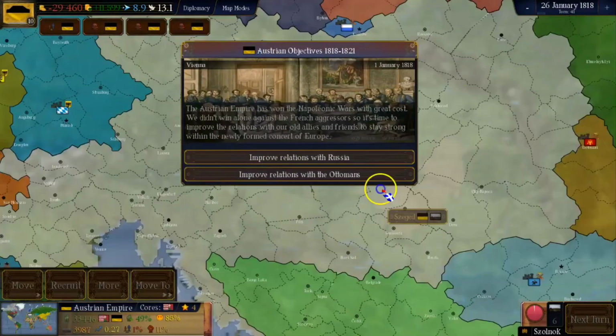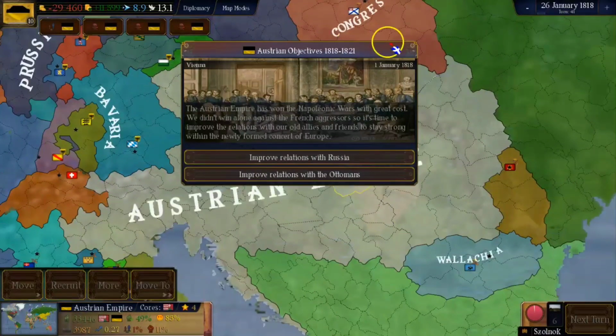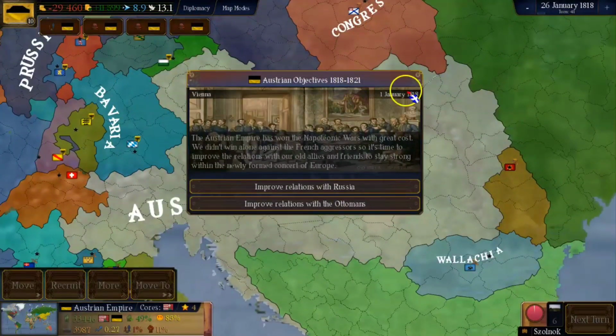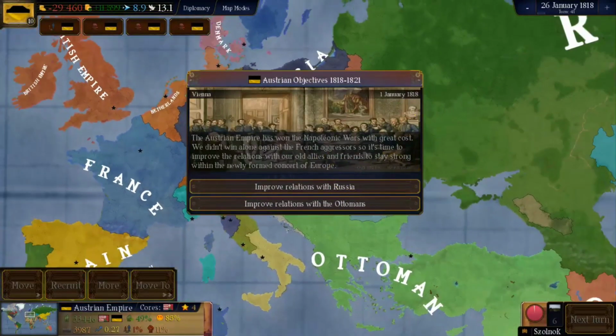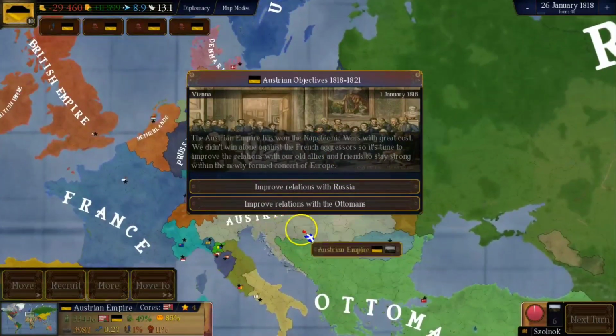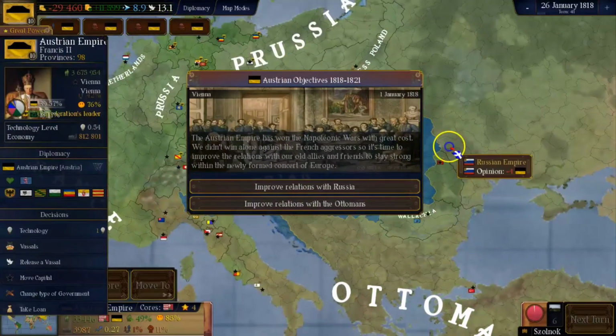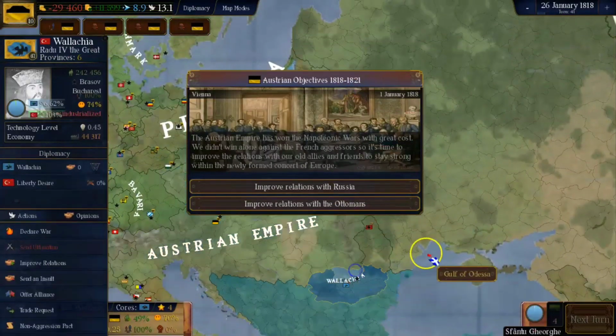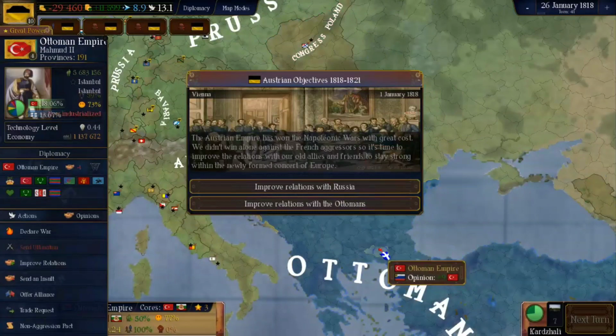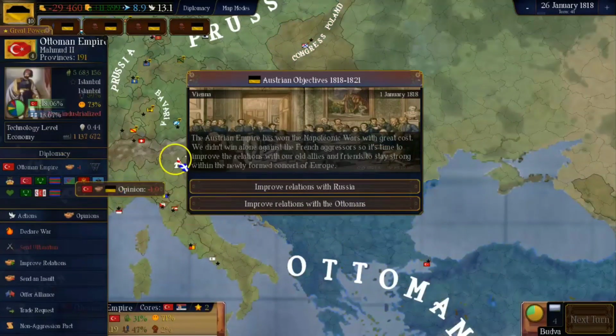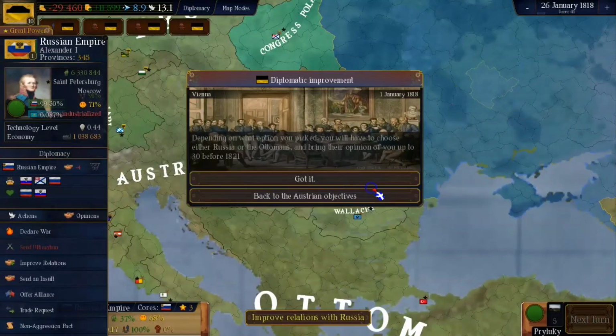which will improve our economy. Next, let's see the successful objective and the one that is to do now for 1818 and 1821. The Austrian Empire has won the Napoleonic Wars with great cost. We didn't win alone against the French aggressors, so it's time to improve relations with our old allies and friends to stay strong within the newly formed Concert of Europe. So here we can choose which of the two we want to improve relations with, and I think we will improve relations with the Russians, because I don't think the Ottomans are pre-built to invade us. Also, the Ottomans have better relations with us than the Russians, so it's better to improve with the Russians.